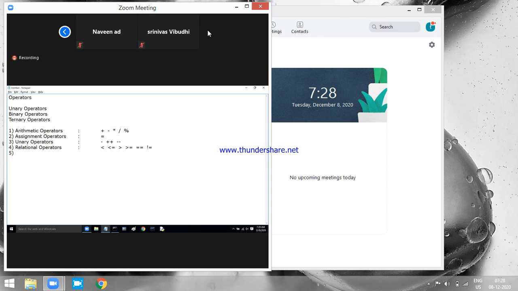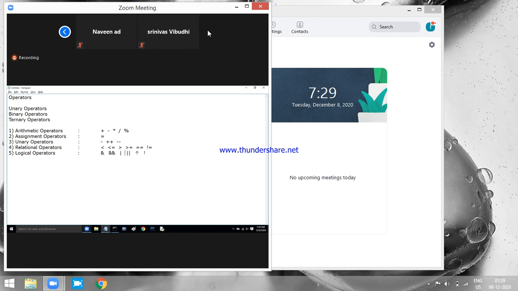Then we have the next category called logical operators. We have different logical operators: AND operator, OR operator, NOT operator. But apart from these, we have the double ampersand symbol also, the double pipe symbol also, and the caret symbol also. These two are AND operators. These two are OR operators. This is the exclusive OR operator. This is called the NOT operator. 6 logical operators are available.